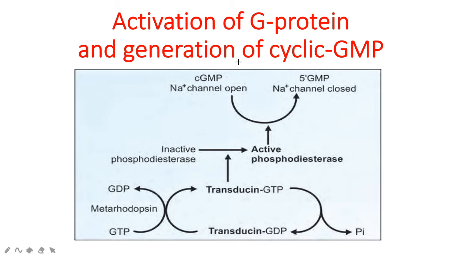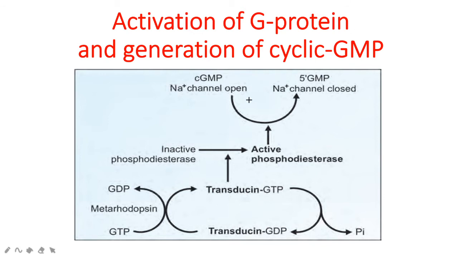So the role of the transducin protein: this transducin protein has been suggested to regulate this cyclic GMP dependent opening and closing of sodium channels. This protein is very important to activate cyclic GMP to open up or close the sodium channel. When rod cells are exposed to light, this transducin GTP will activate the phosphodiesterase enzyme through a cascade mechanism.